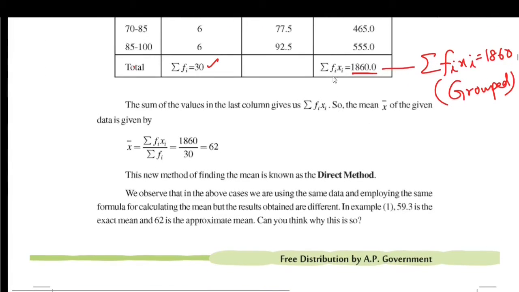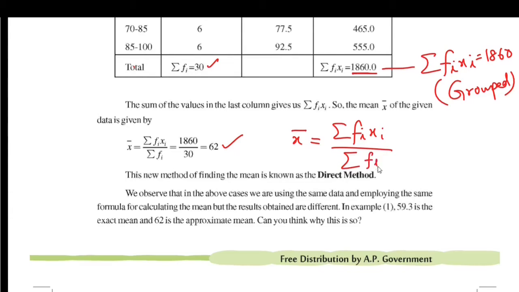Now using this value of sigma fi xi, when we calculate the mean x bar, we are getting value 62. Calculating the mean of grouped data using this formula, x bar is equal to sigma fi xi by sigma fi, is called direct method.